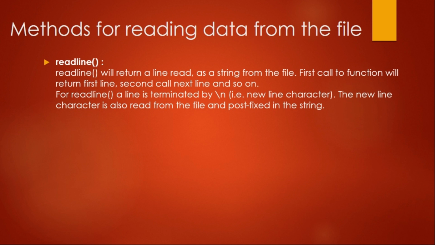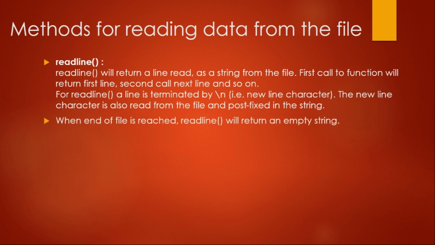So that thing we have to keep in mind when we are printing the file, because by default the print statement also has a line ending parameter with value \n. So if we are not changing that one, then we will get 2 line spaces instead of 1. When the file is completely read, readline will return an empty string. So the syntax is file object dot readline.